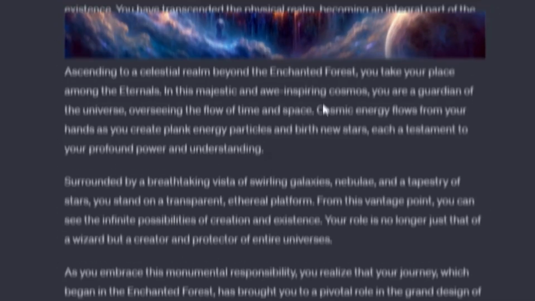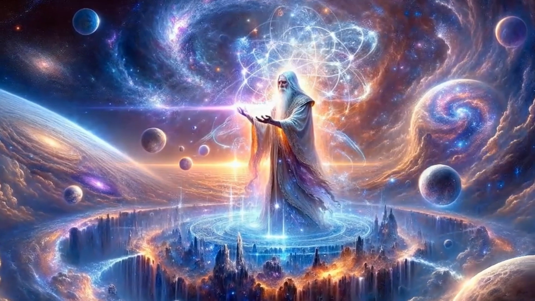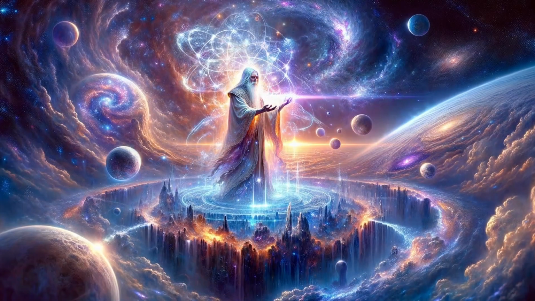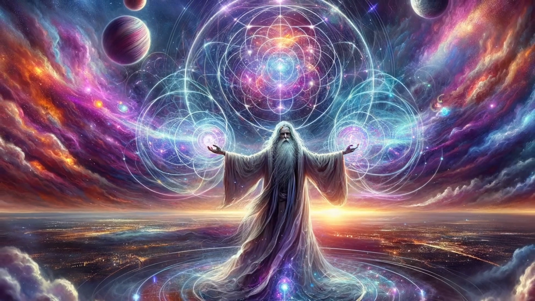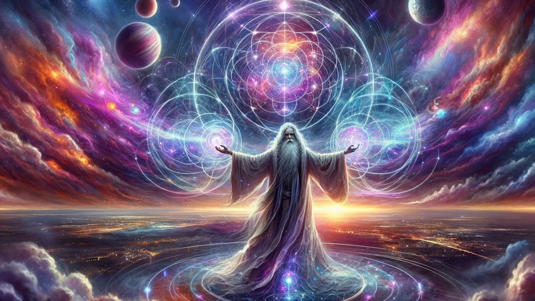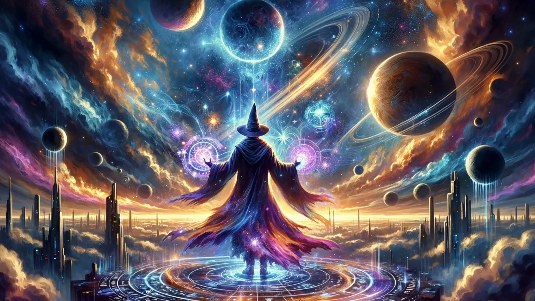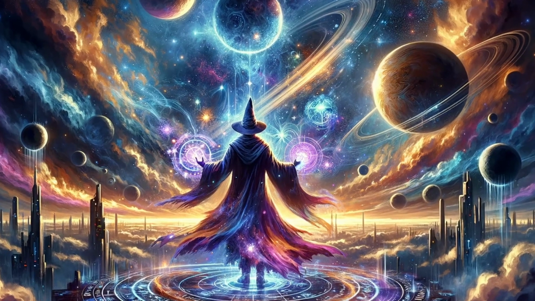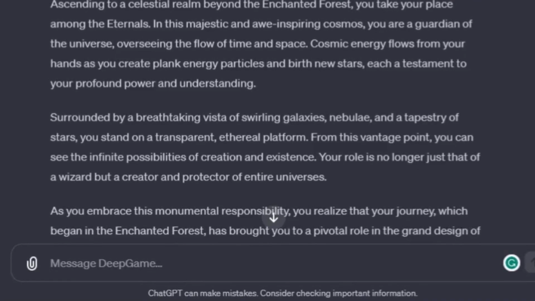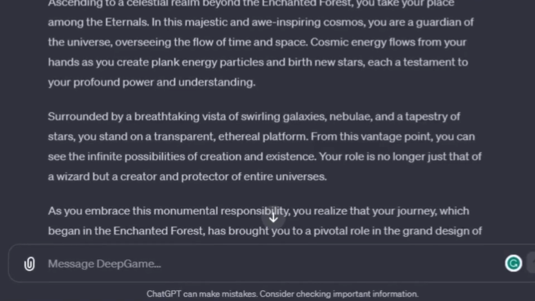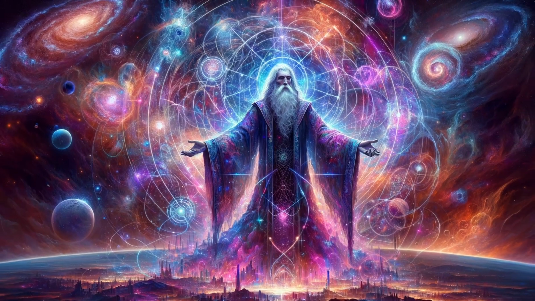Ascending to a celestial realm beyond the enchanted forest, you take your place among the Eternals. In this majestic and awe-inspiring cosmos, you are a guardian of the universe, overseeing the flow of time and space. Cosmic energy flows from your hands as you create Planck energy particles and birth new stars, each a testament to your profound power and understanding. Surrounded by a breathtaking vista of swirling galaxies, nebulae, and a tapestry of stars, you stand on a transparent, ethereal platform.